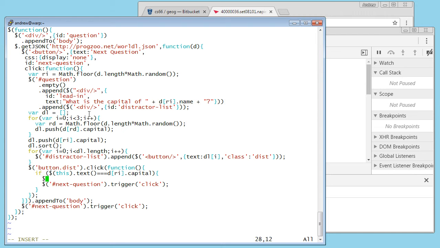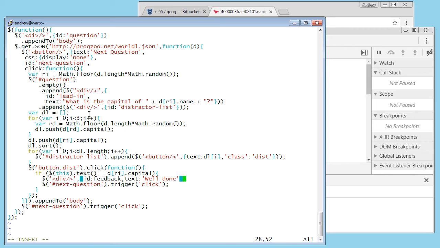I'm going to create a div, and I'm going to give that div an ID. And the ID is going to be feedback, and it'll say right or wrong. And in this case, the text says, well done. Okay, so the text is well done,